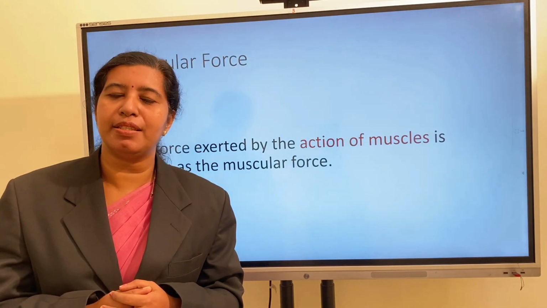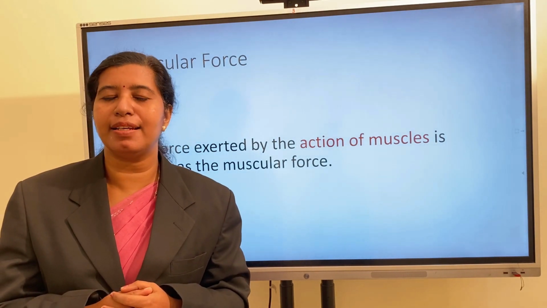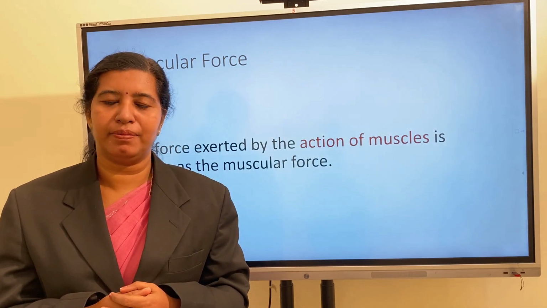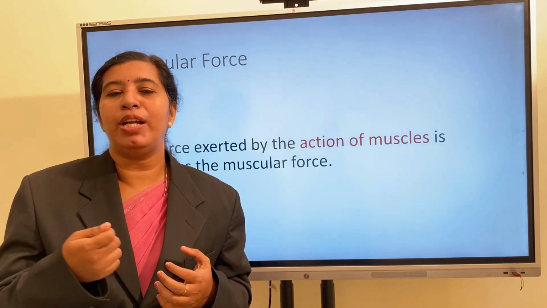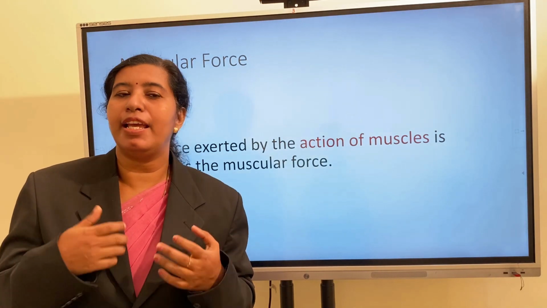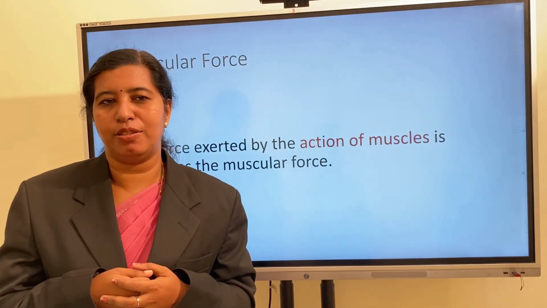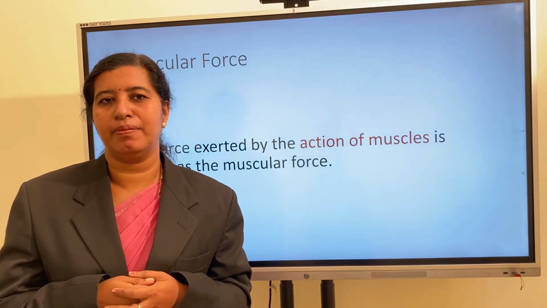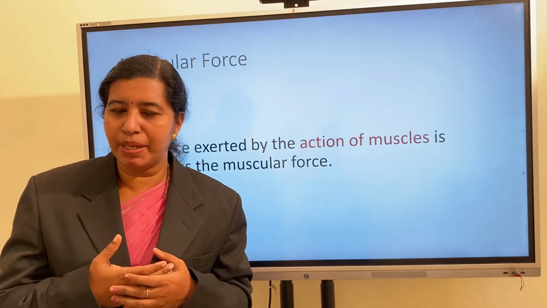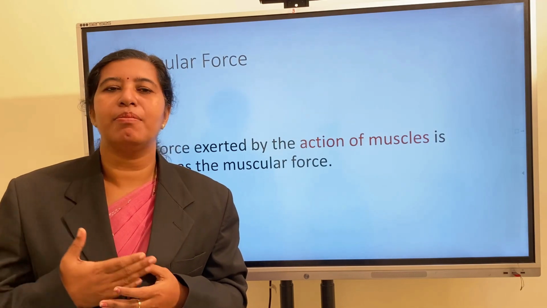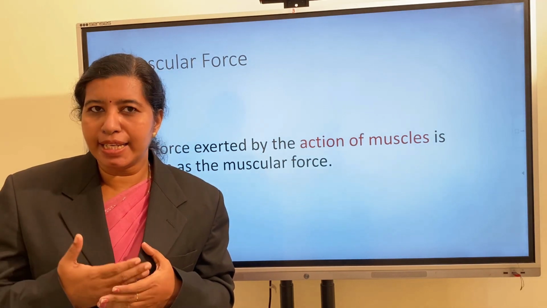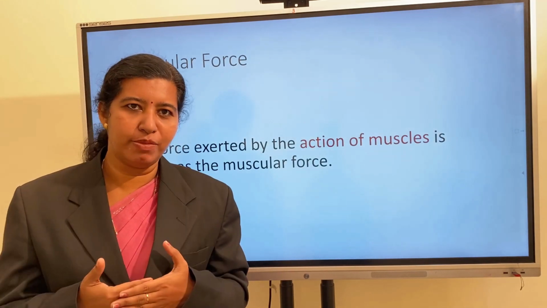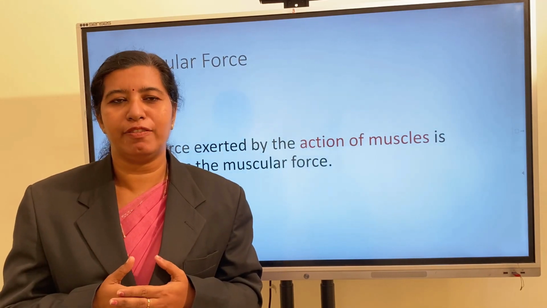Not only human beings, but also animals can exert muscular force. While they are doing some activities such as pulling a cart or carrying loads, they are using their muscular force. So the force exerted by the action of muscles is known as muscular force. Since muscular force can be exerted only when it is in contact with the object, it is called a contact force.